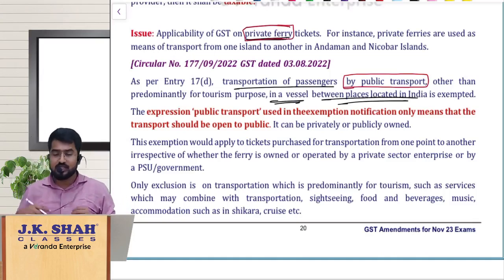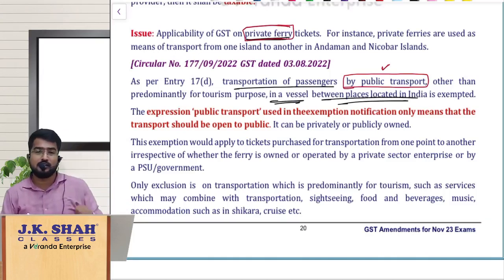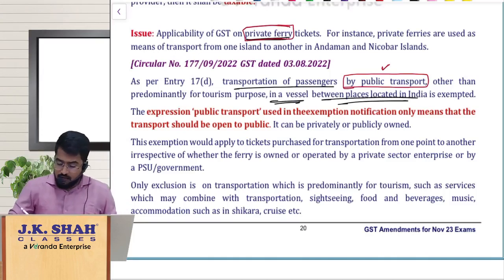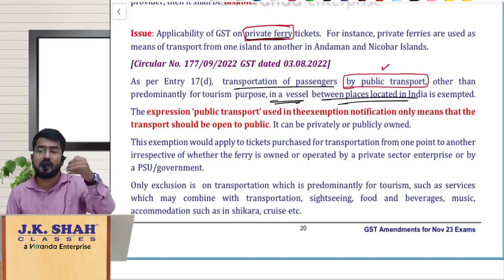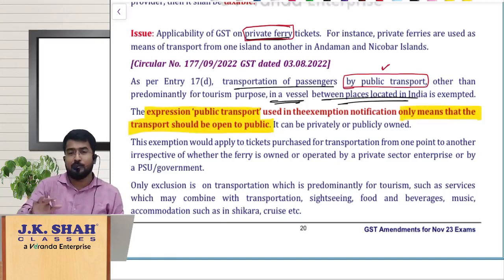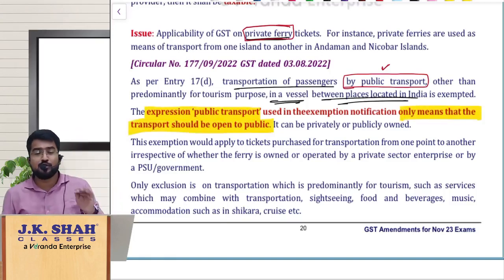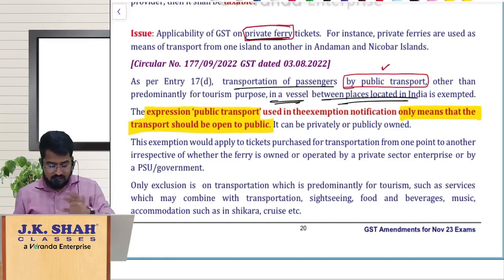The doubt is because they have used the word public transport in the exemption. See here, public transport means the vessels should be used for public. It doesn't mean that it should be carried out by government. The expression public transport only means that transport should be open to public. It doesn't mean that it should be operated by government. So it can be privately owned or public owned, whatever it is, it doesn't matter.